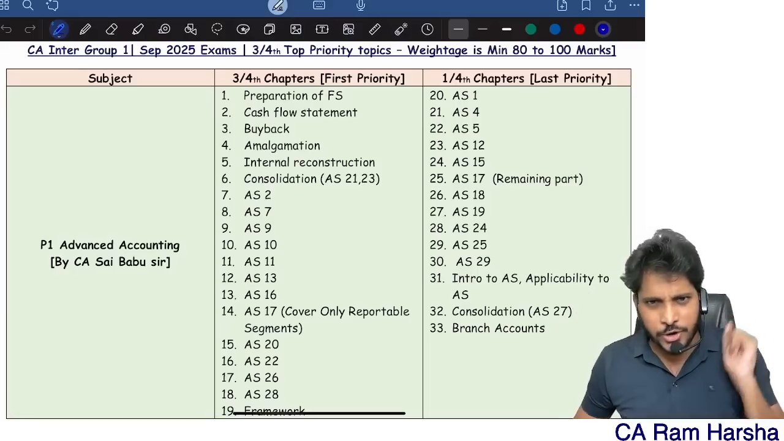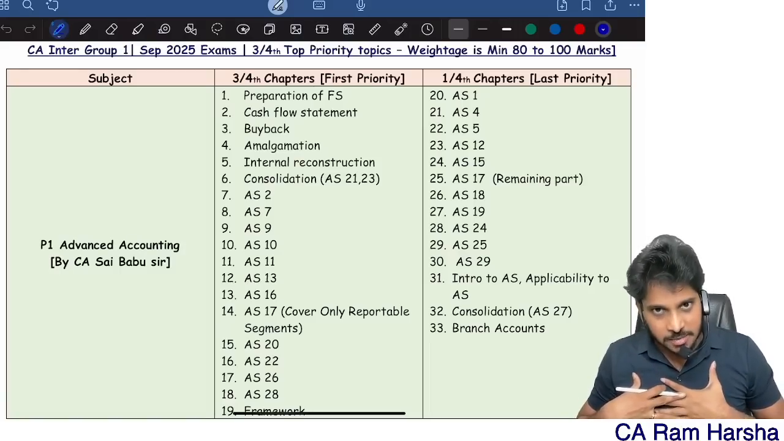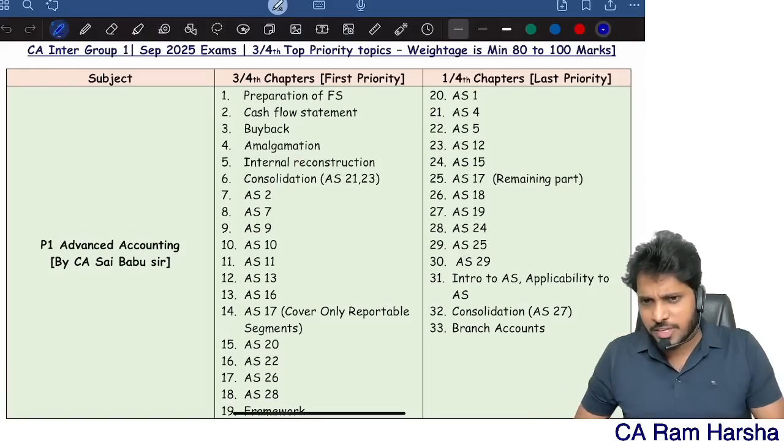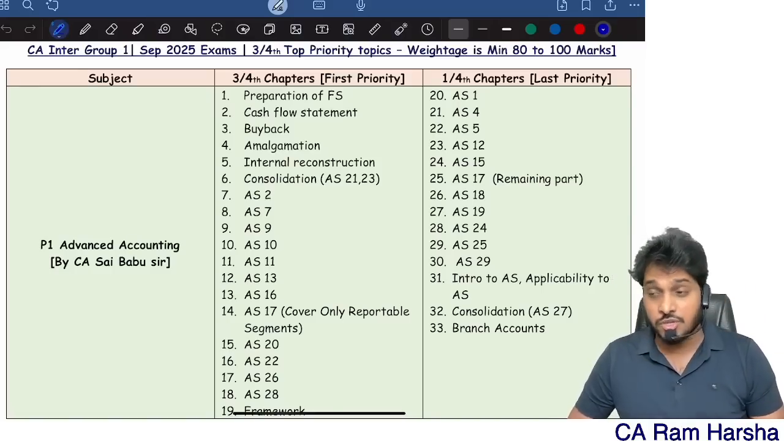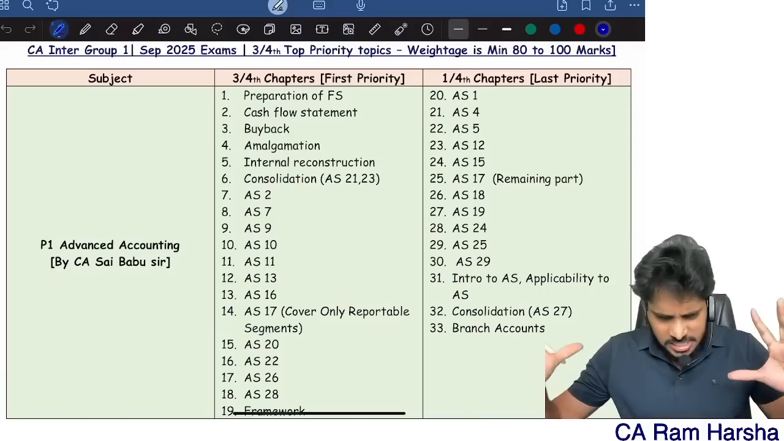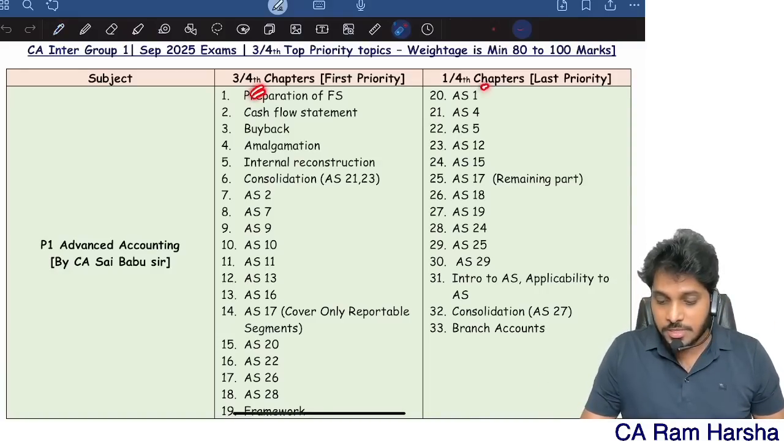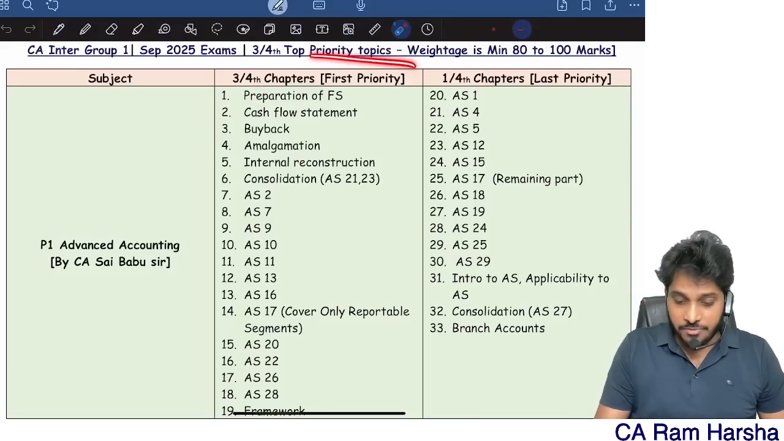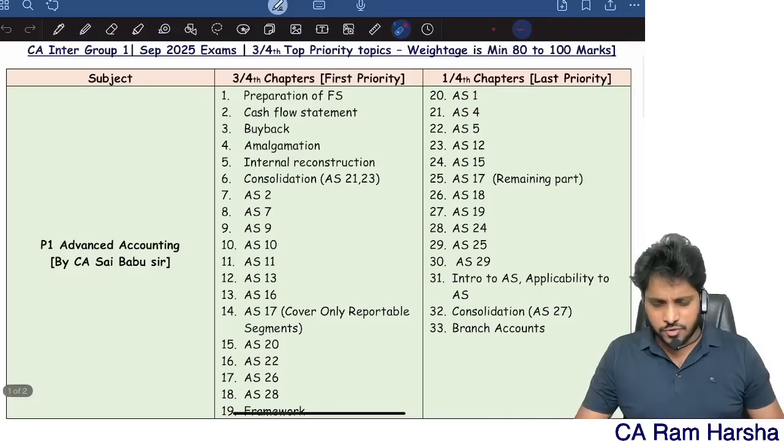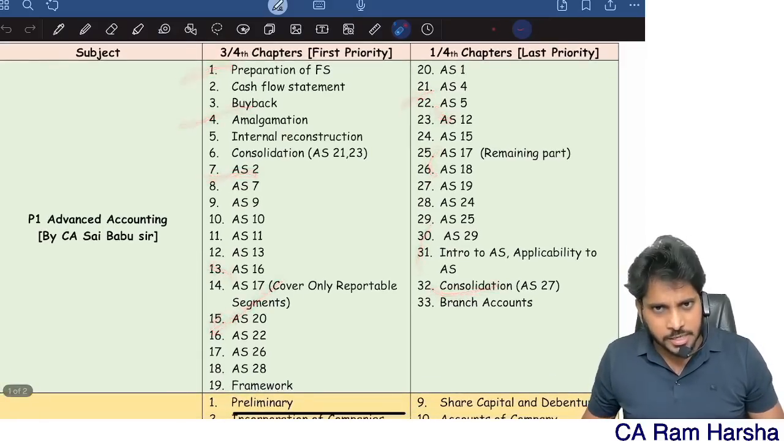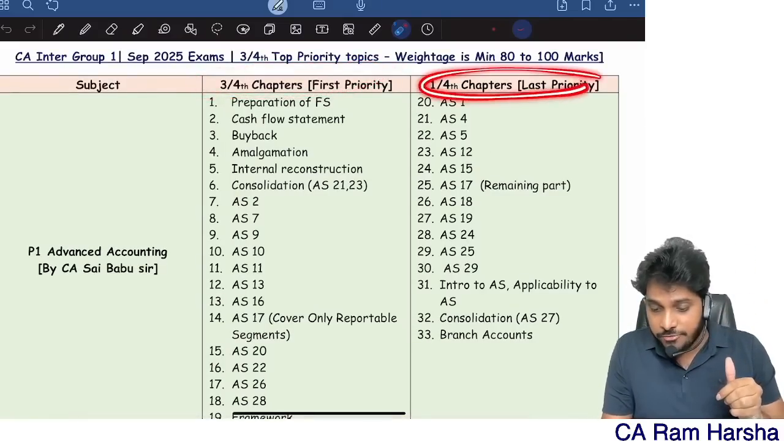Instead of that, I divide the syllabus into two parts. Our entire Srestha team, with our enormous amount of experience and exposure towards various question papers, MTPs, RTPs, past exam questions, and students' understanding, considering everything, divided the syllabus into two parts. One, 3/4 syllabus, and the remaining 1/4 syllabus. Suppose you take accounting. We have so many topics and chapters, so many standards, right? We divide them into two parts: 3/4 syllabus, and balance 1/4 syllabus.